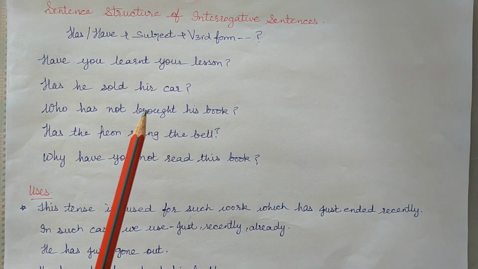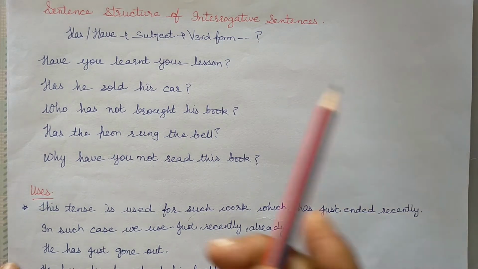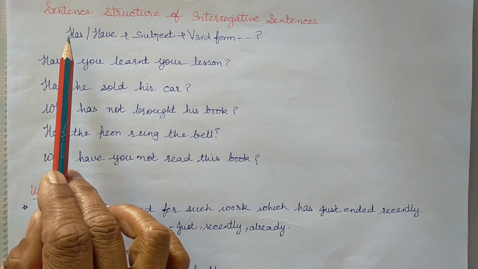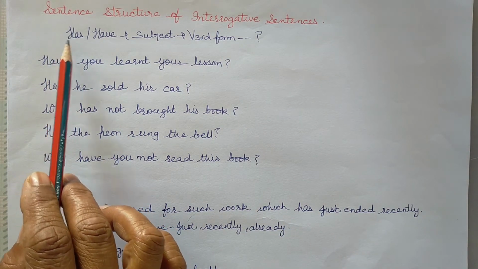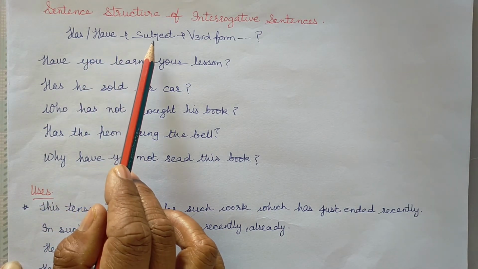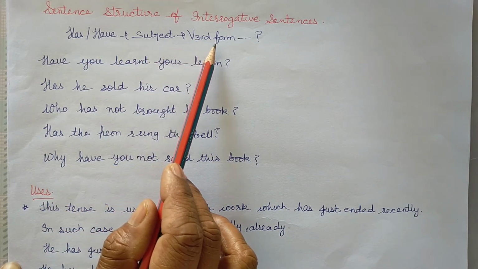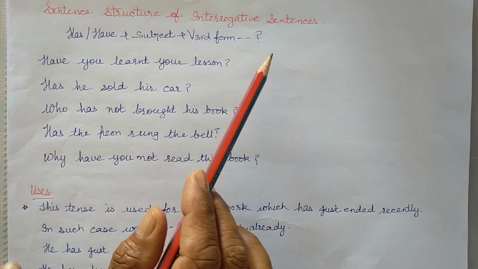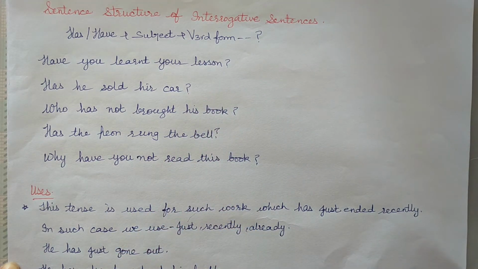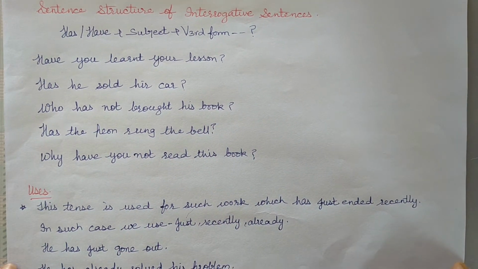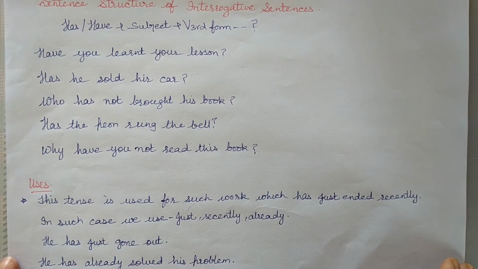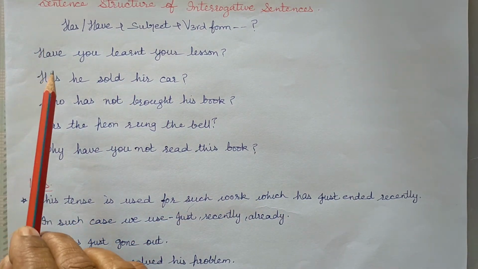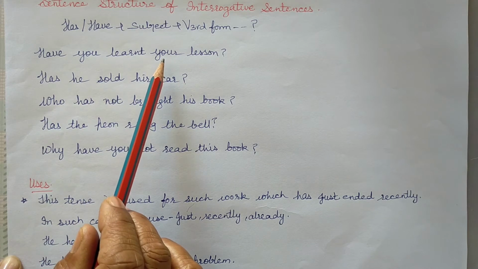Let us move to interrogative sentences. Helping verb has or have plus subject plus verb's third form plus question mark. In interrogative sentences, question mark is a must. Example: have you learnt your lesson?